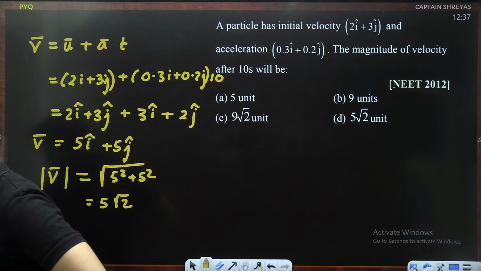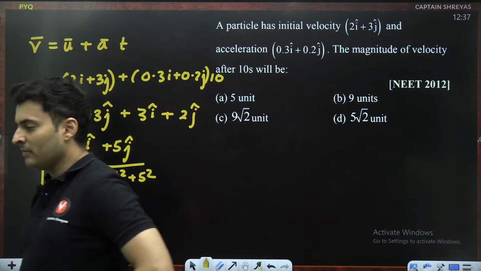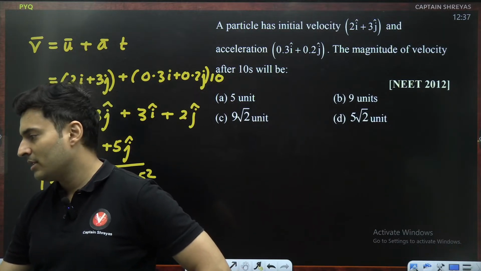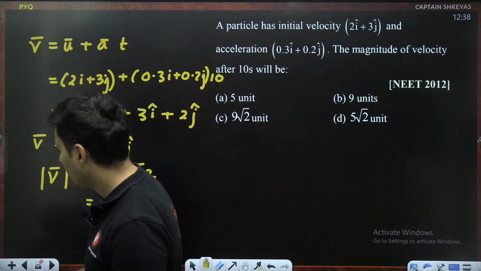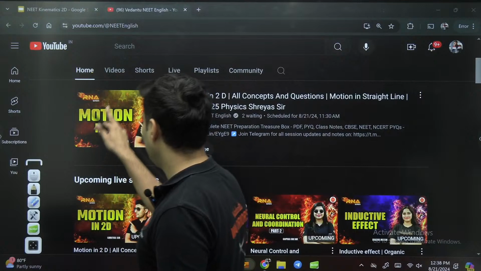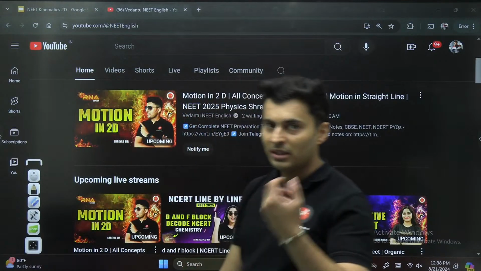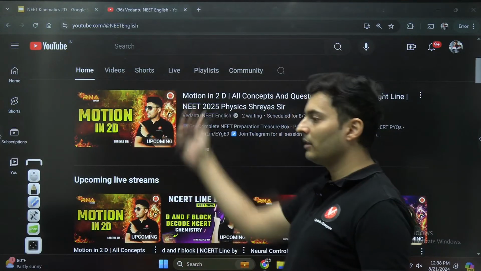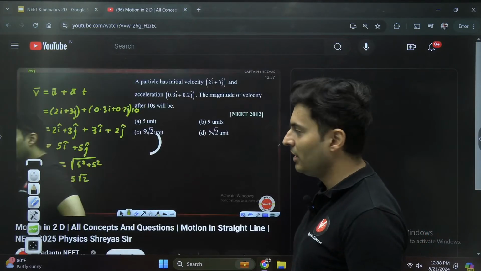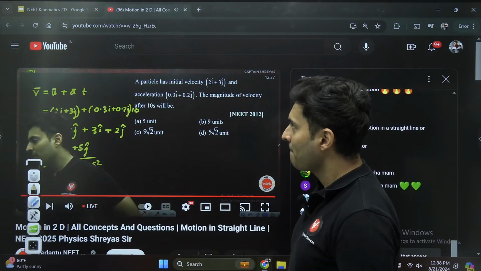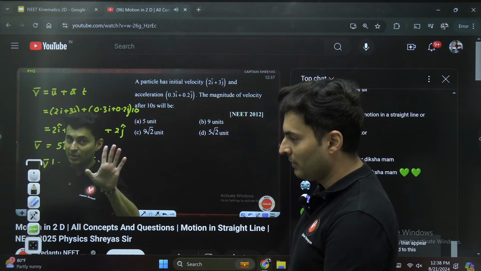Perfect. Is it motion in a straight line or motion in a plane? Blizzdom 360, you tell me. What do you think it is? If you see only i cap, 1D. If you see i cap plus j cap, 2D. That's the first way you should have found out. Second way is, as you are watching this video, I'm pretty sure you would have seen the thumbnail. Okay, let's say you didn't see the thumbnail, sir, live class, automatically the video plays. You should have seen the title. Anyways, this is motion in 2 dimensions.